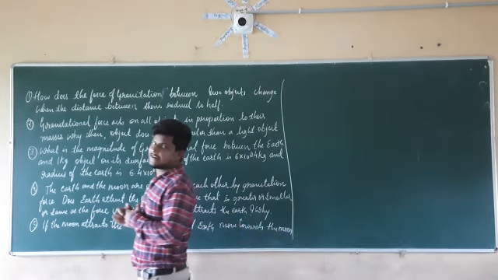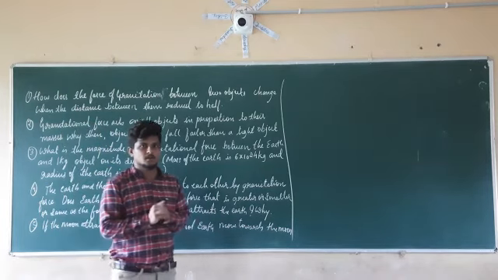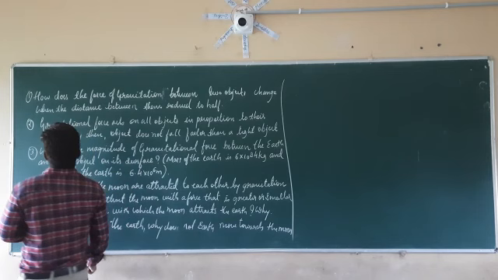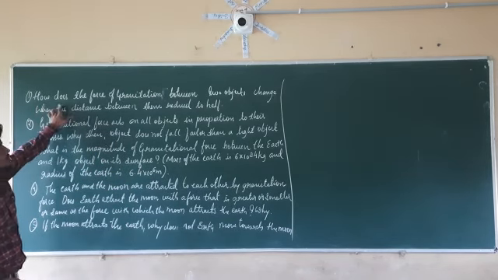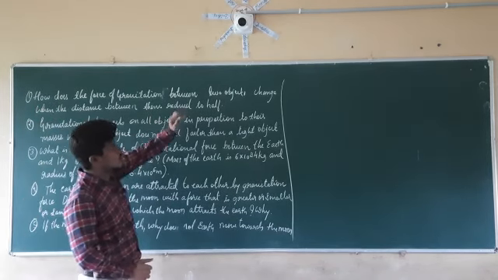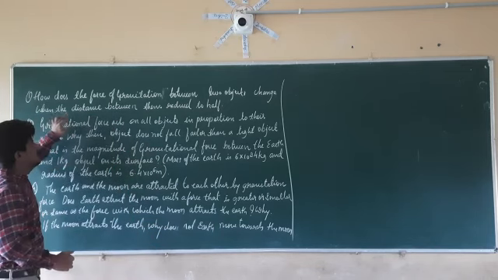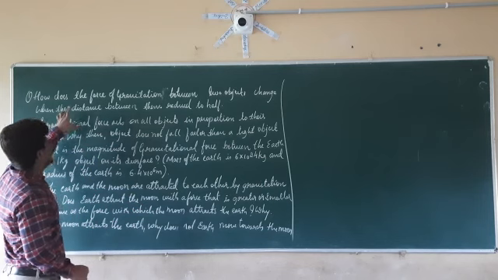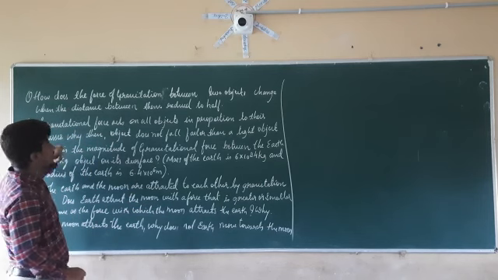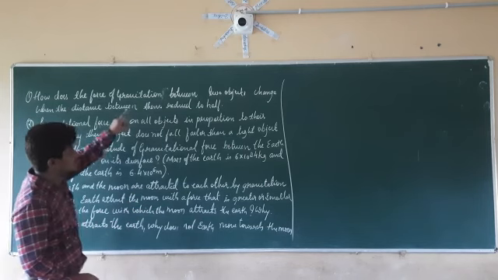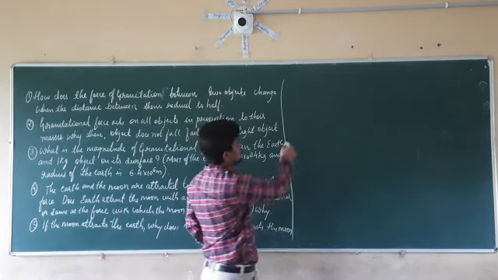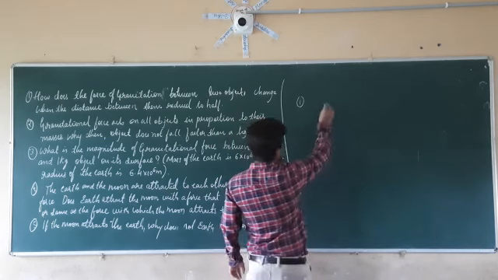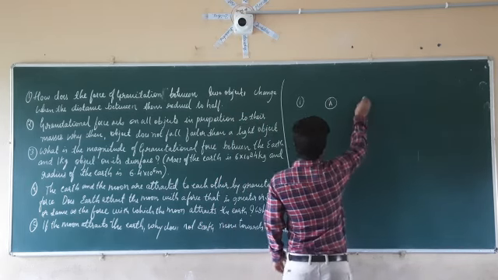So let us consider the exercise questions. So the first exercise question in your topic is, how does the force of gravitation between two objects change when the distance between them reduces to half? So here what are they given? They are given two objects, A object and B object.